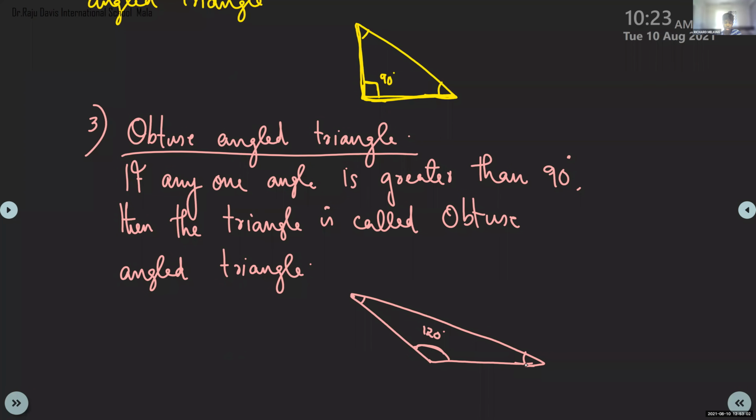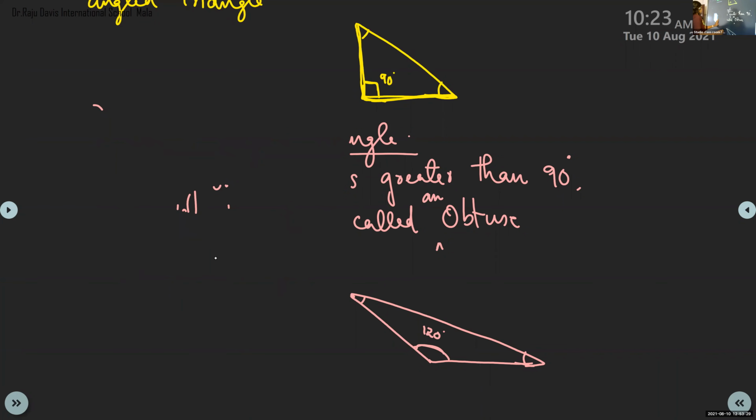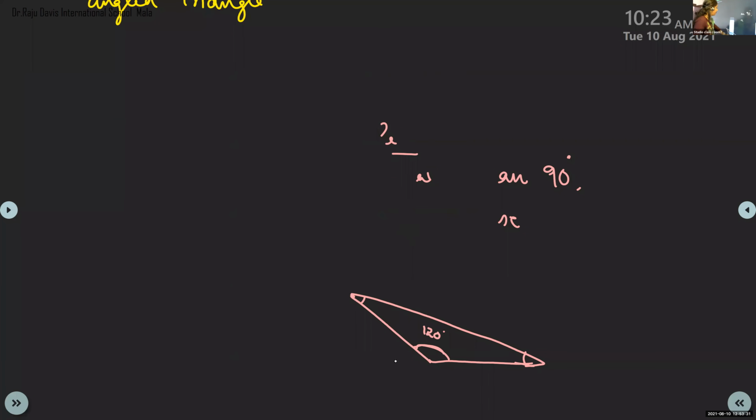Next, Anandesh, tell what is obtuse angled triangle. If any one angle is greater than 90 degree, then the triangle is called obtuse angle triangle. You can add, called an obtuse angled triangle. Okay, children. So these are the things. I'll show the slides now.